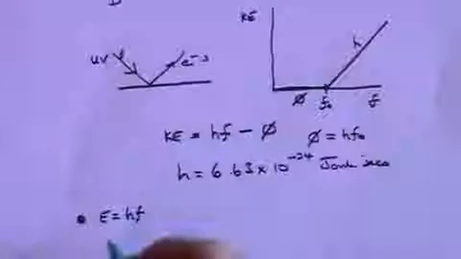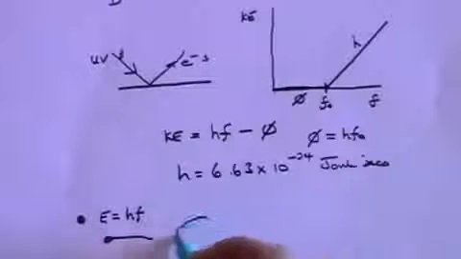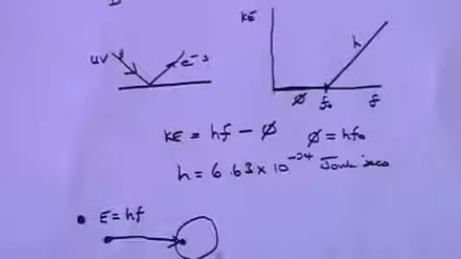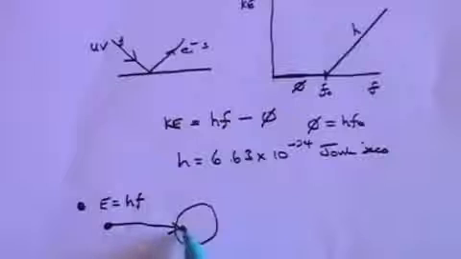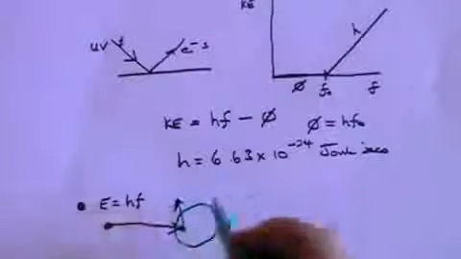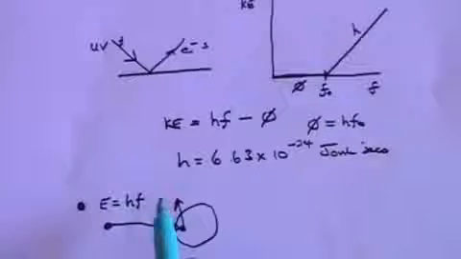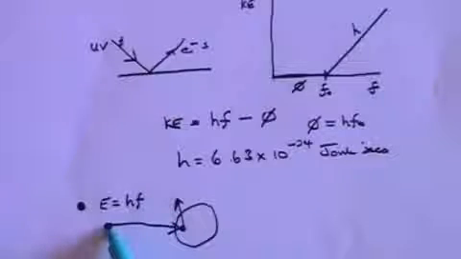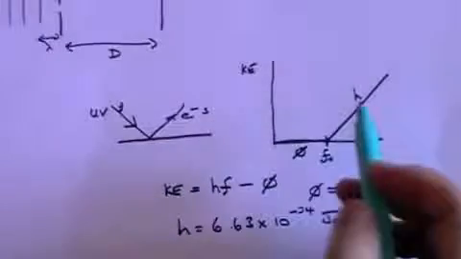And what he says is that the photon comes into an atom where there is an electron, and it hits the electron, and it transfers all its energy to the electron. And if it gives that electron enough energy, it can kick the electron out of the atom. But if the photon doesn't have enough energy, then it can't kick the electron out. Somehow the electron must be bound with a certain amount of energy in this atom, and only if this photon has enough energy can it kick the electron out. And that, he said, is what is happening here.